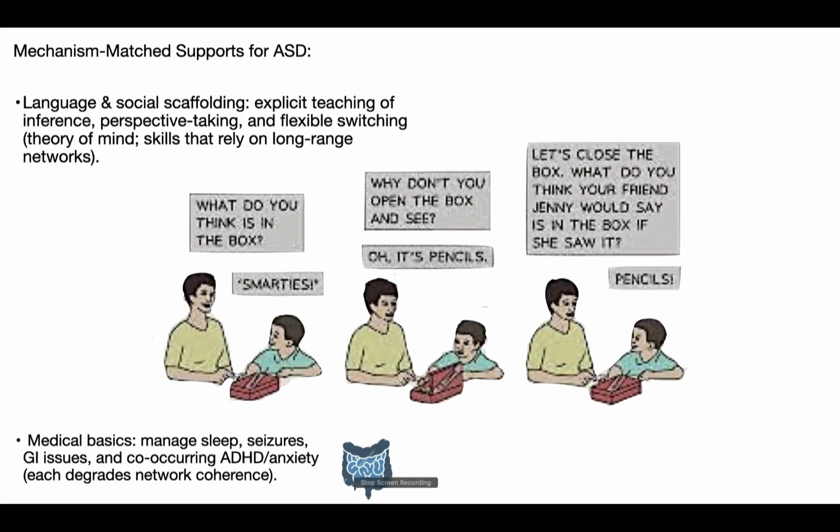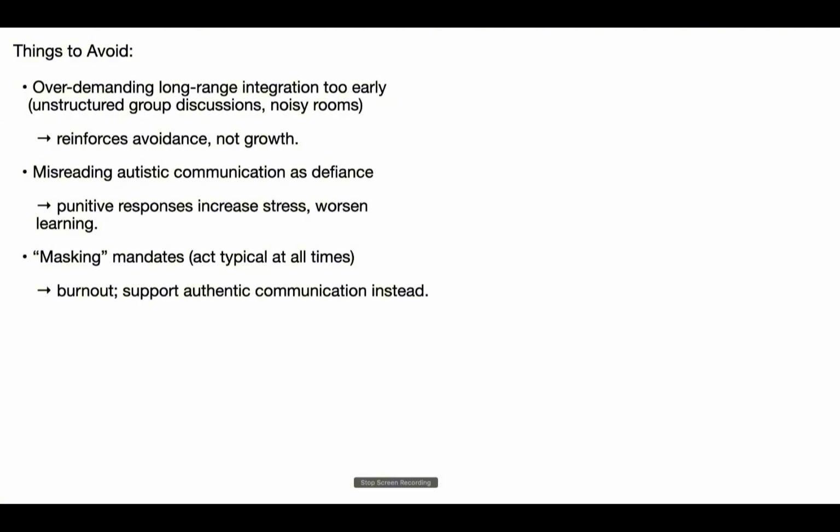Reducing oxidative stress, including through agents like NAC, when clinically appropriate, helps protect neural tissue from damage. Pushing long-range integration demands too early, such as unstructured group discussions in noisy environments, reinforces avoidance rather than growth. Misreading autistic communication as defiance leads to punitive responses that increase stress and impair learning.